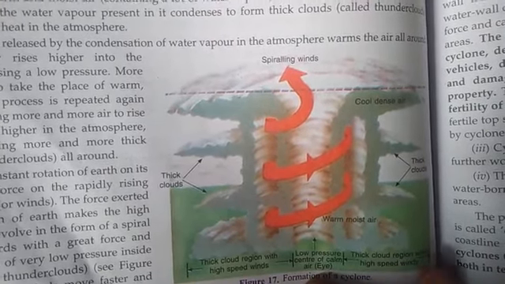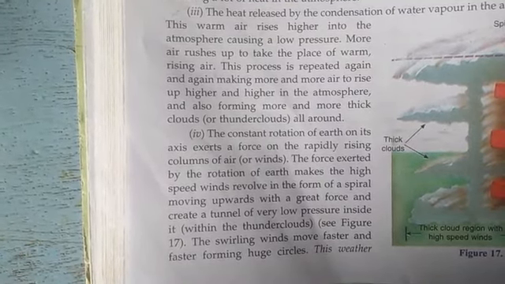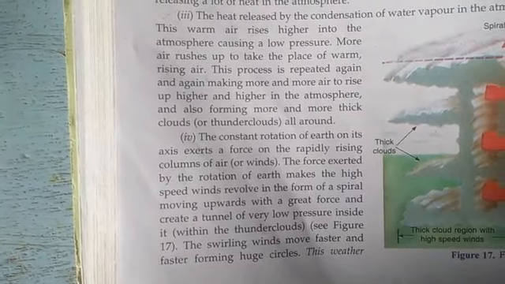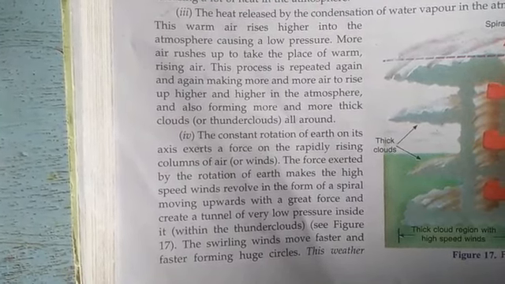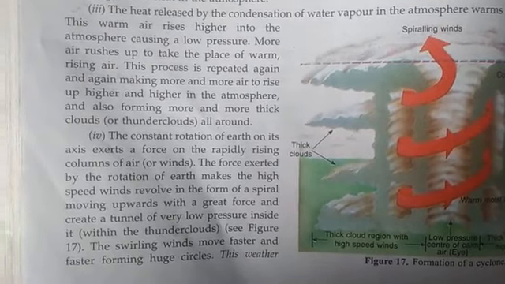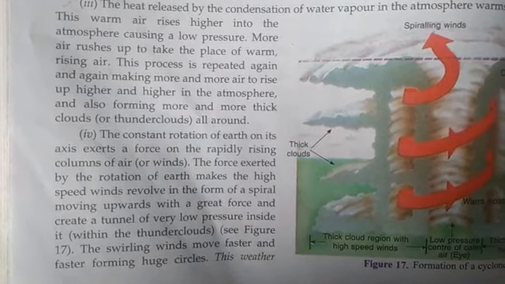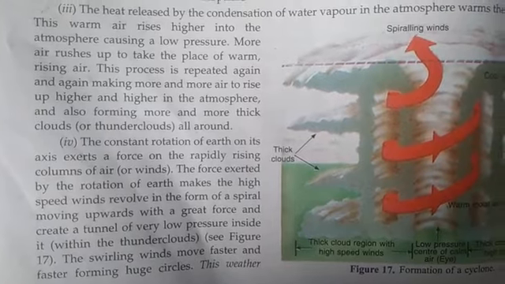Thick cloud region with high speed winds. So the next point: the constant rotation of the earth on its axis exerts a force on the rapidly rising columns of air. The force exerted by the rotation of the earth makes the high speed winds revolve in the form of a spiral moving upwards with great force and creates a tunnel of very low pressure inside. So this is the formation of a tunnel in which the air moves upwards, which leads to the formation of winds at very high speed, which change the condition of our weather.